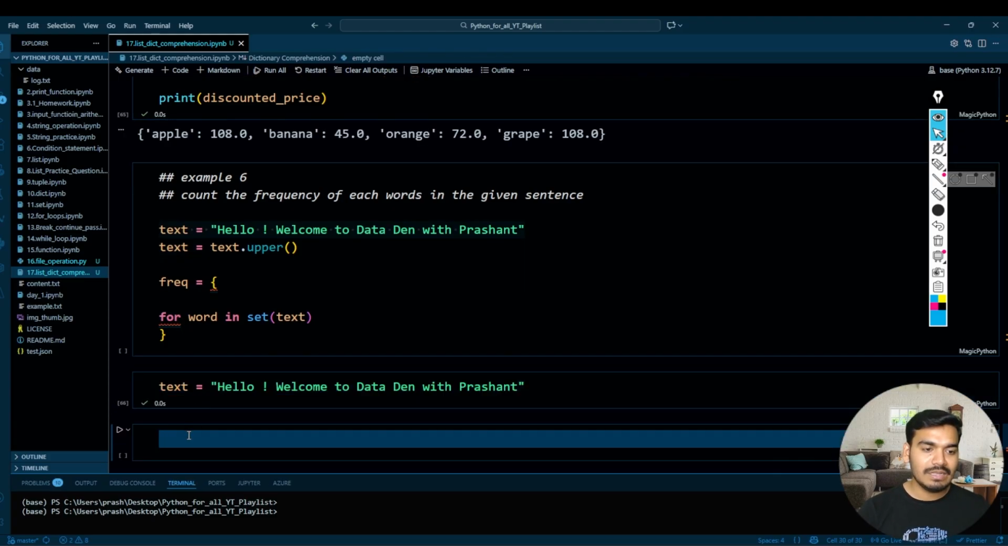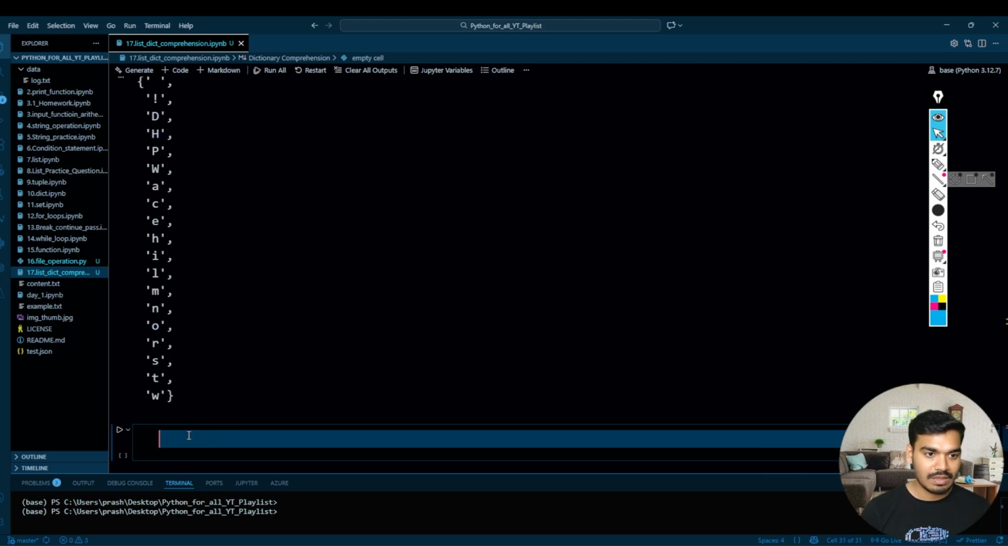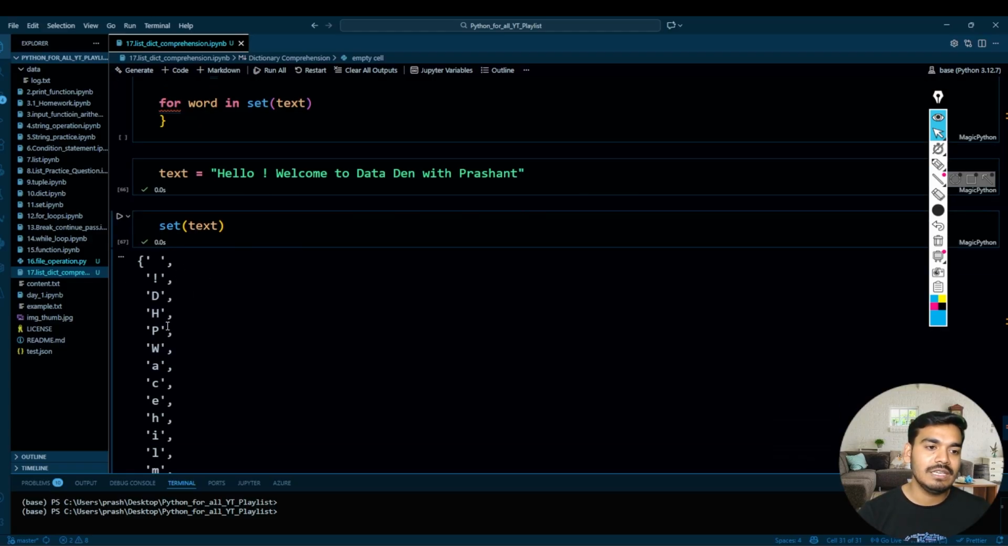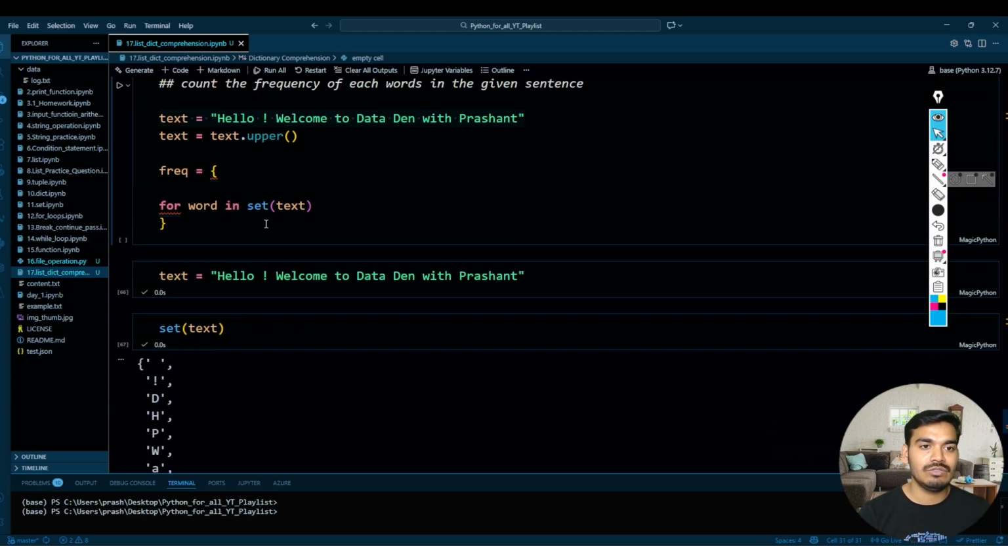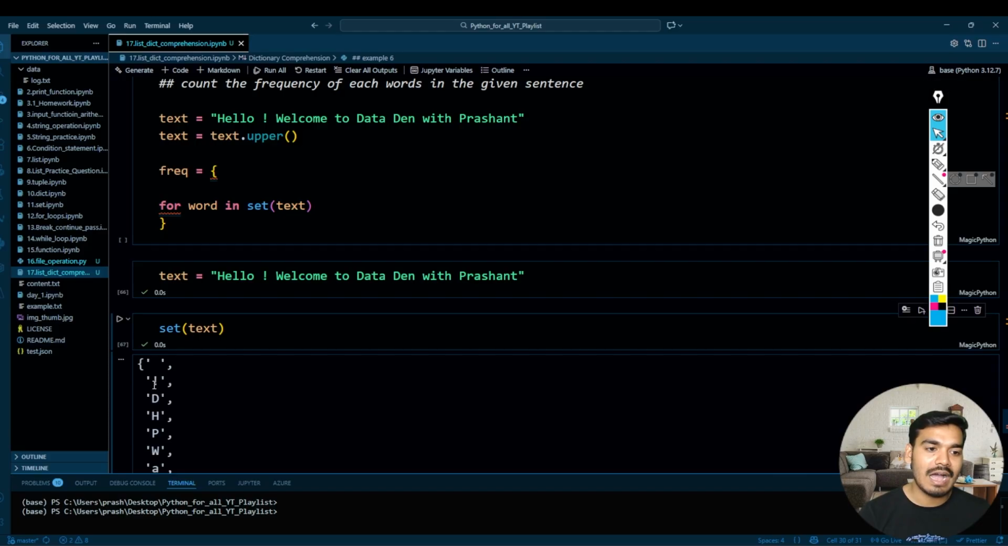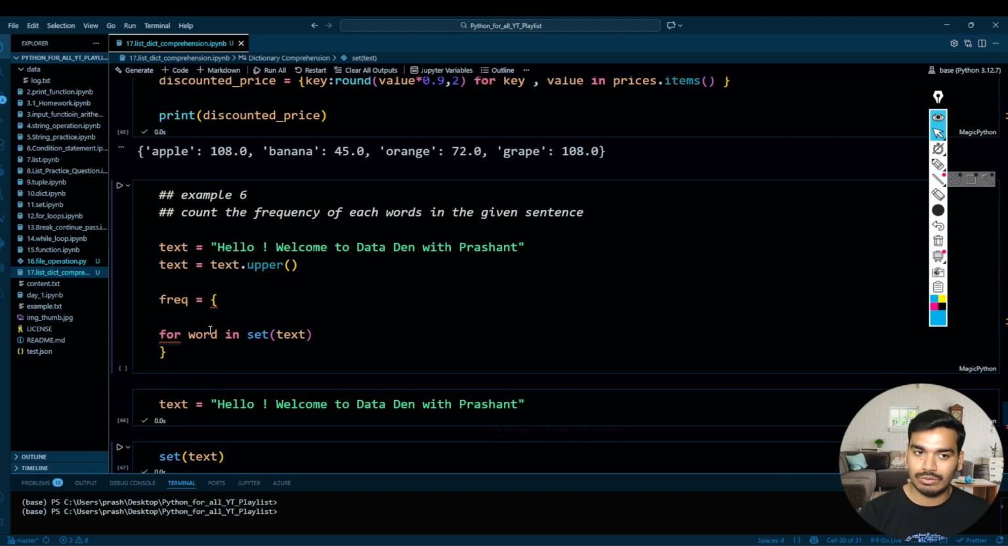Perfect. Now make this set of text, text. You will get each and every character over here directly. So this text will split into each and every character. So this is what I have done over here: for word in set of text. This word will get assigned I, then this white space, then this exclamation mark, then D, H, P, W, A, and all those.